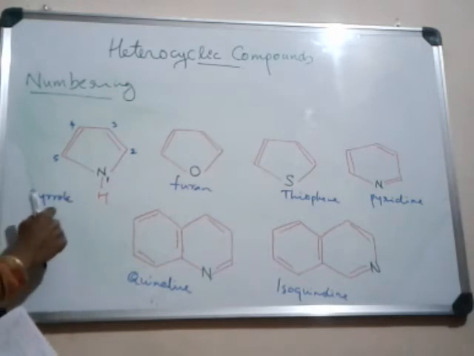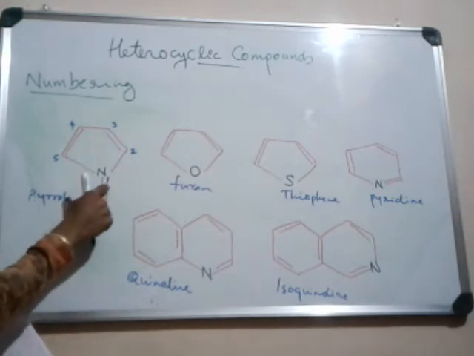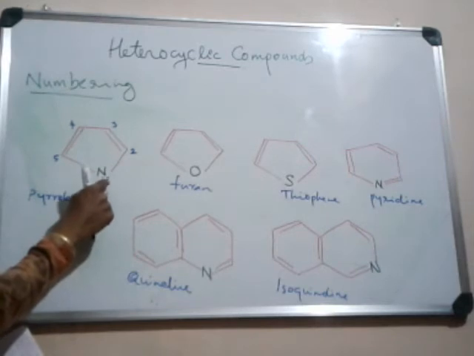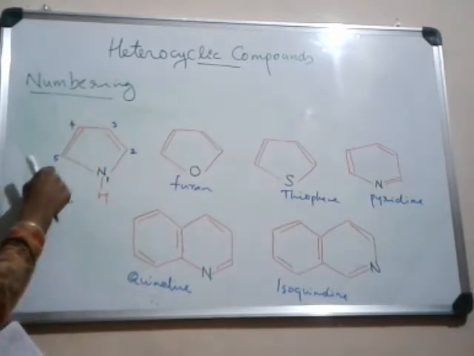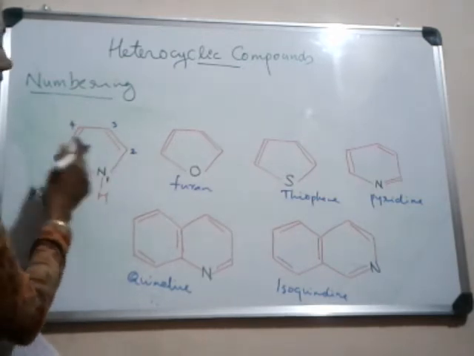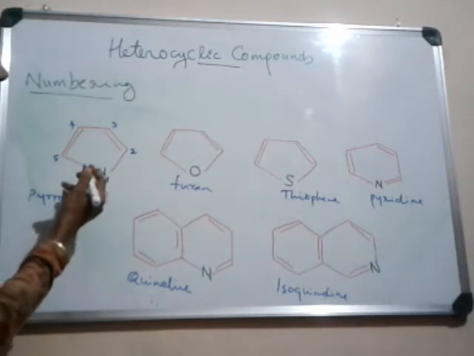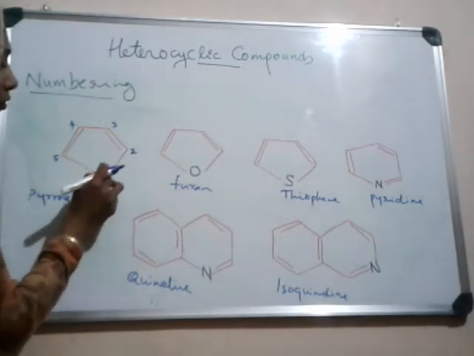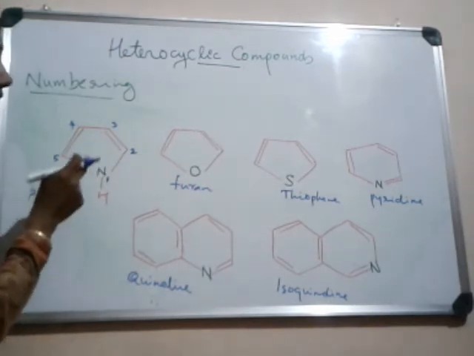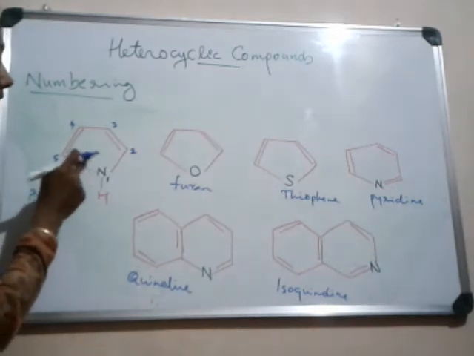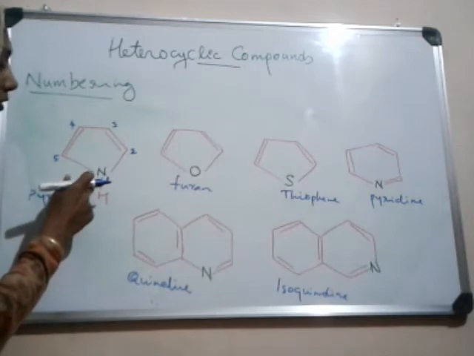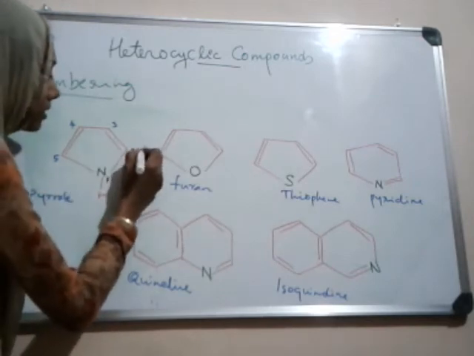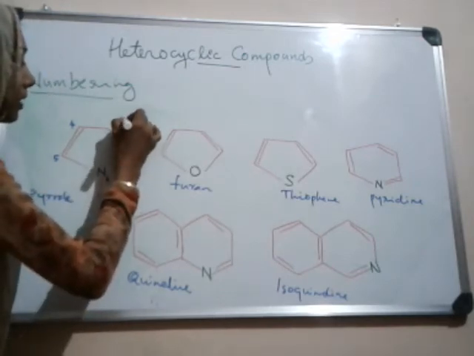For example, in pyrrole, the first number goes to nitrogen, then second, third, fourth and fifth atoms. We can also give alpha and beta to the atoms other than the heteroatom.